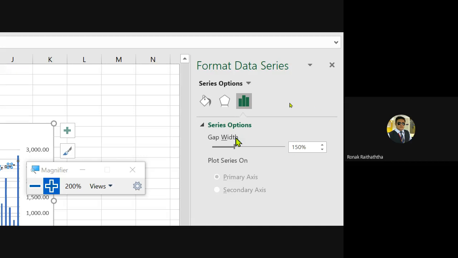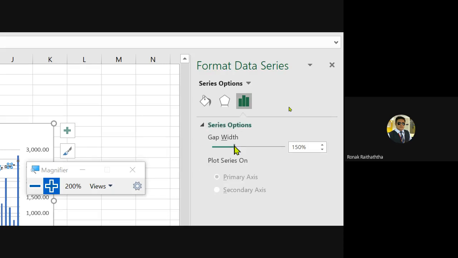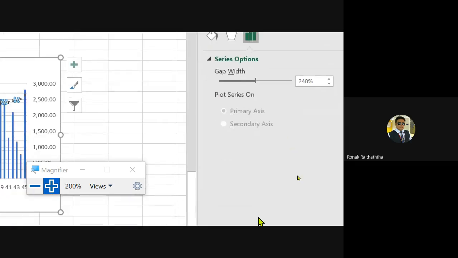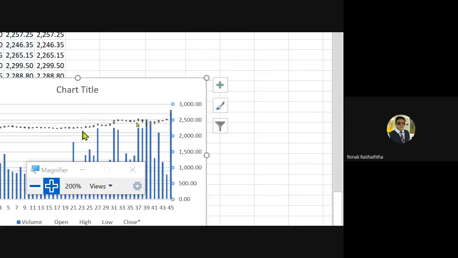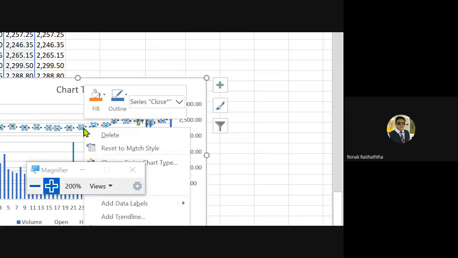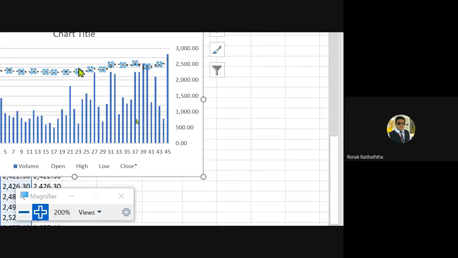Okay, in format data series, the option must be visible to me. Just give me a minute whether it is there or not. No, not this one. Just give me 30 seconds. I need to check the appropriate option for this.